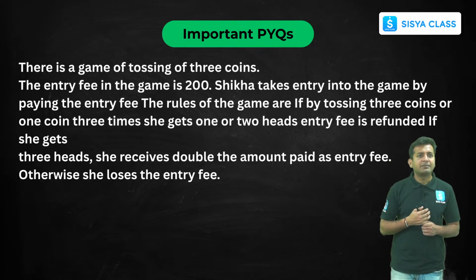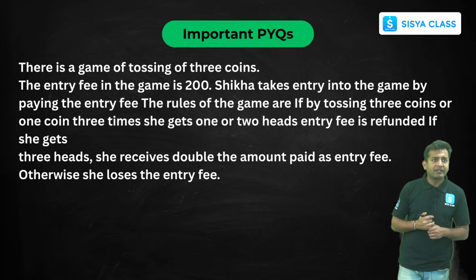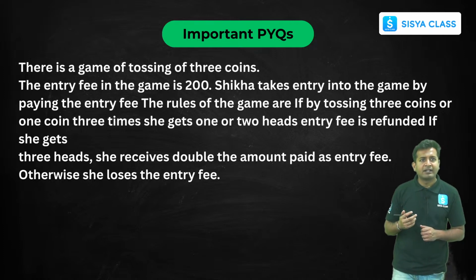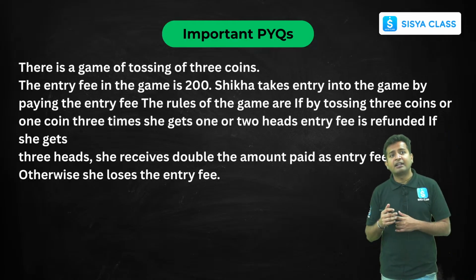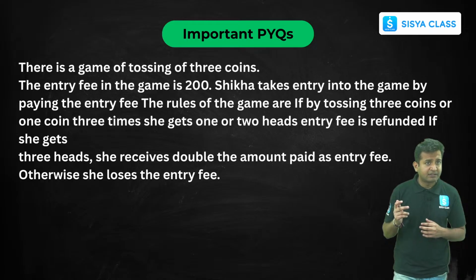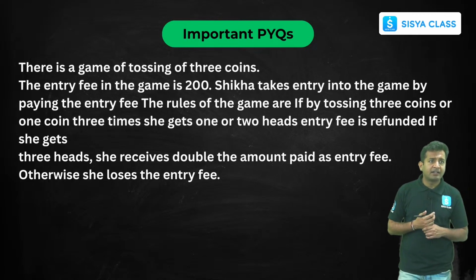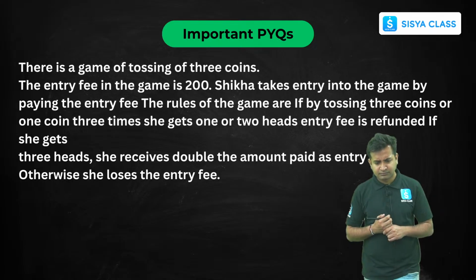The rules of the game are, if tossing 3 coins or 1 coin 3 times, she gets 1 or 2 heads, the entry fee is refunded. If she gets 3 heads, she receives double the amount paid as entry fee. Otherwise, she loses the entry fee.